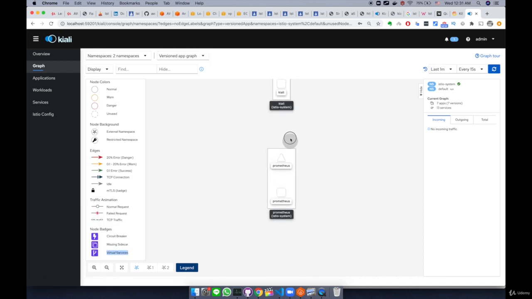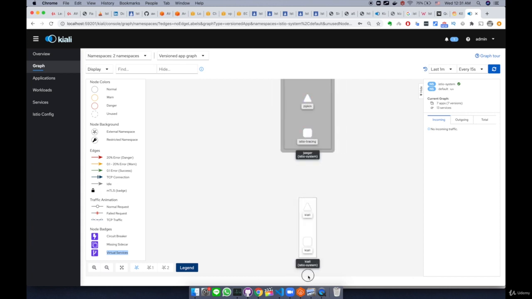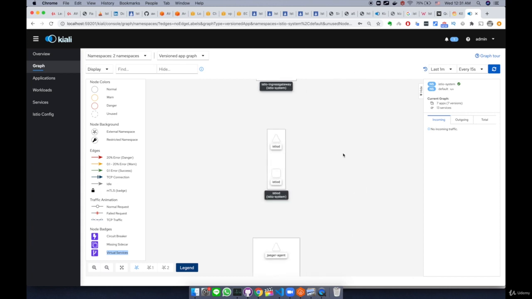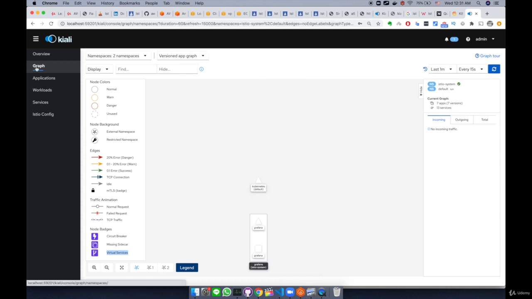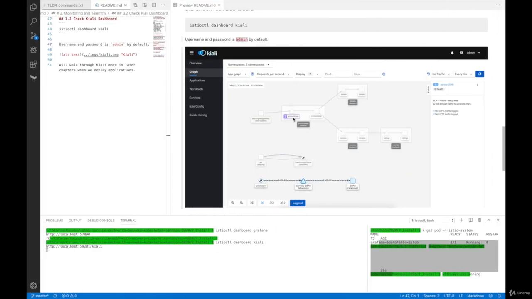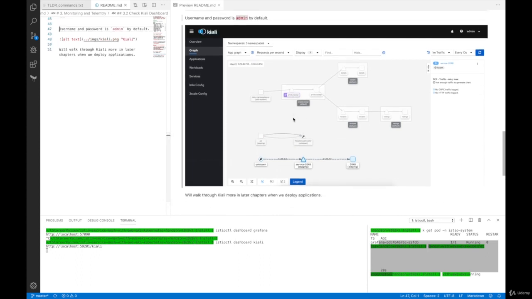We haven't really deployed anything, so that's why we don't see any applications other than the ones that are installed by the demo profile. So we're going to stop here, because we need to deploy applications to really make use of this k8s dashboard and then see something like this by sending actual traffic to an application. But anyways, I wanted to show you that k8s looks like this, and we're going to use k8s a lot in the coming chapters.